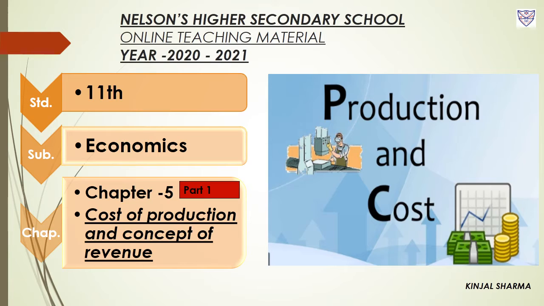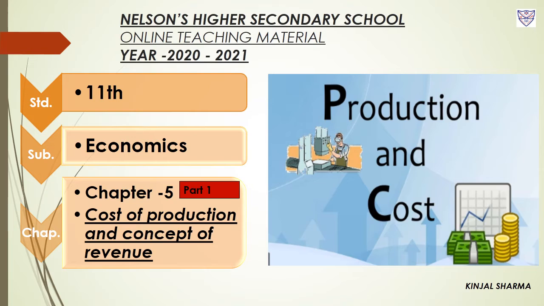Now cost is also bifurcated here into different types, which helps the firm to decide different factors. First of all, as there is a change in quantity of production, there is a change in total cost, right? If the quantity of production increases, total cost will also increase, right? And by cost we can come to know about the debit side of the firm, as it is an expense we can say. And by revenue we can come to know about the credit side of the firm, as it generates your income.